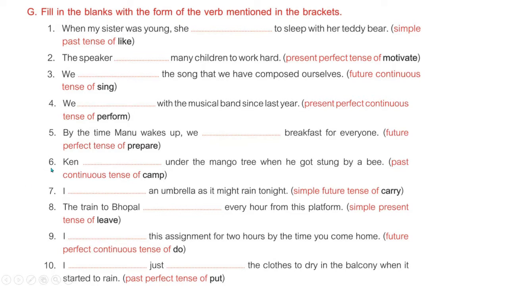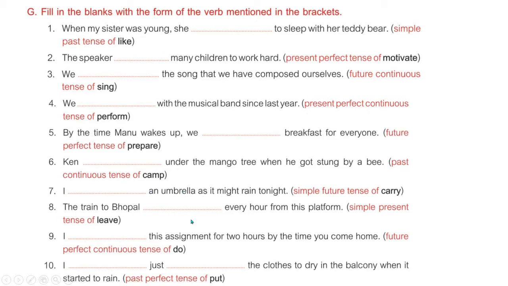Then next is sixth. Can dash under the mango tree when he got stung by a bee. Past continuous. That means was plus verb plus ing. So can, what we can just use for this is camp. Okay. So Can was camping under the mango tree. And next is I dash an umbrella as it might rain tonight. So here we have to use simple future tense of carry. So simple future tense we can write by the use of will, shall plus V1. So I can write I will or I shall carry an umbrella.